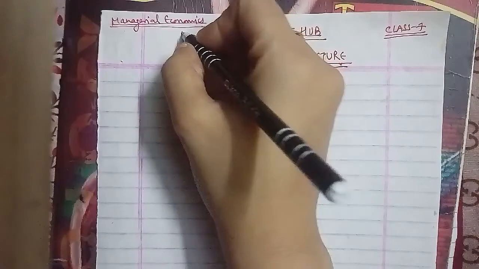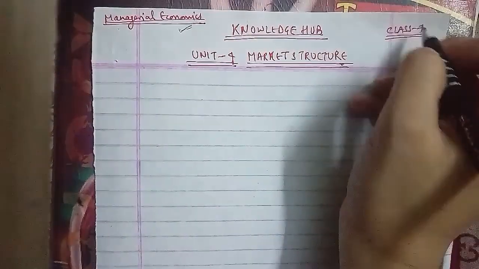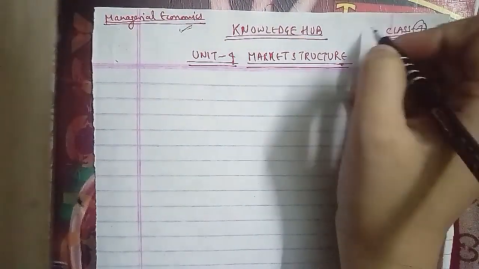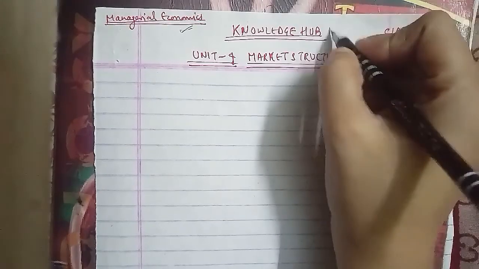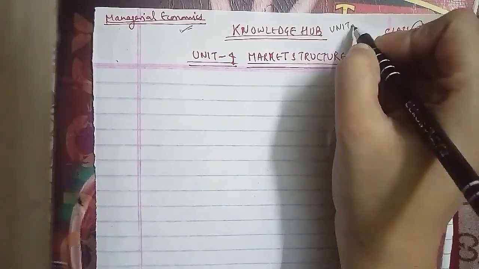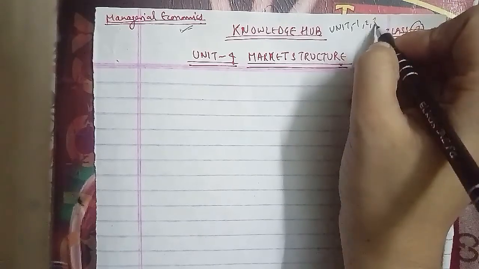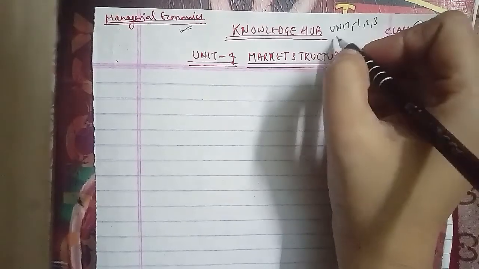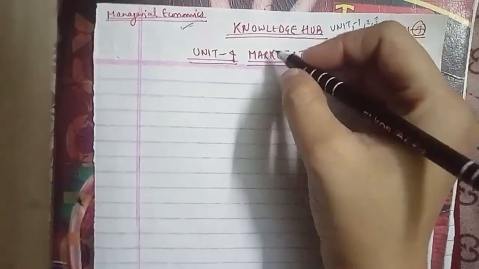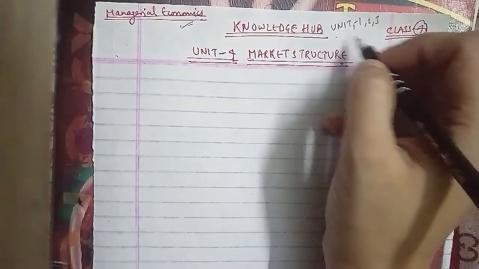Today we're going to start with managerial economics, and that is your class 7. We had completed class 6, where we had completed your unit 1, unit 2 and unit 3. We had started with unit 4, and hopefully in this class we'll complete your unit 4 as well as unit 5.